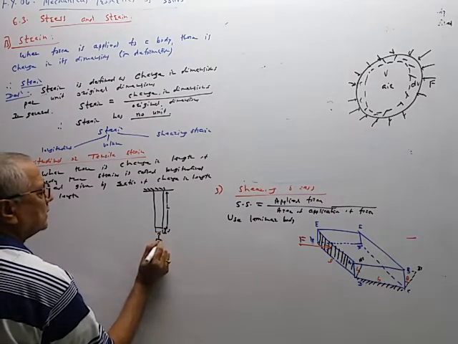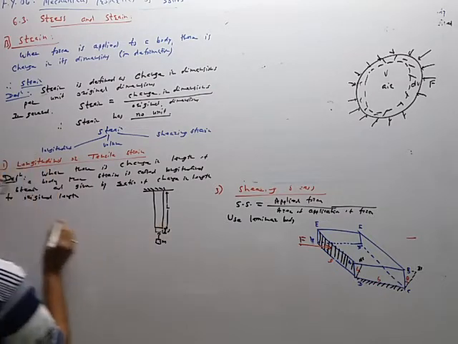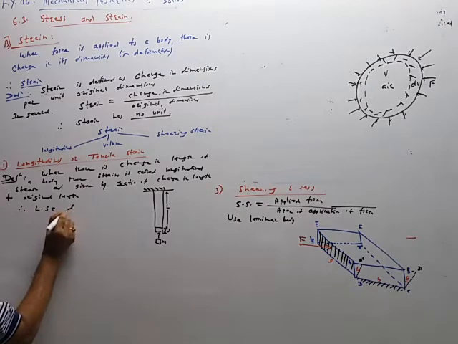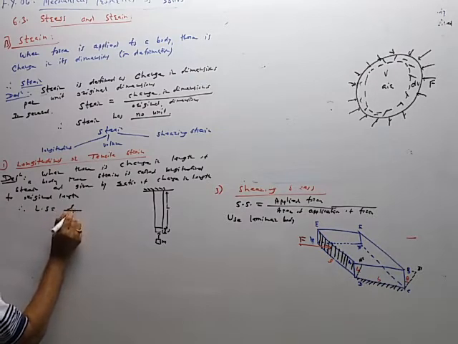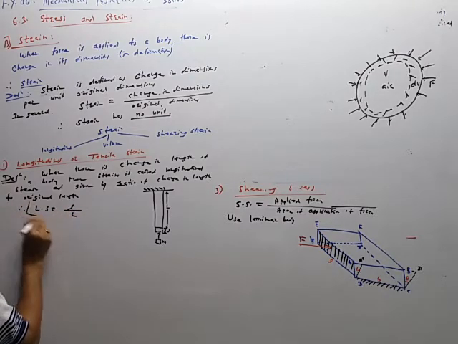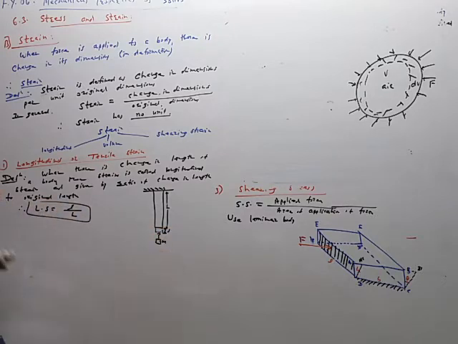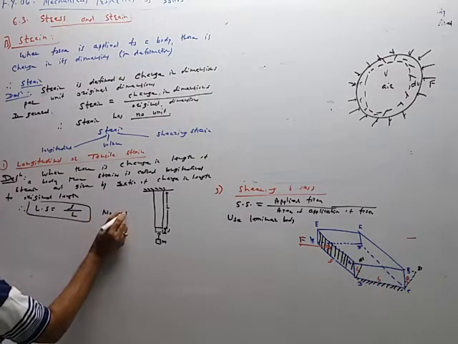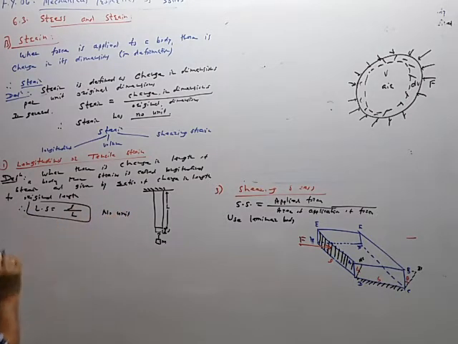This load M is attached. So the longitudinal strain is equal to change in length upon original length, l upon L. This is also called the elongation. So no unit, because centimeter upon centimeter will get cancelled. So this is the first type.